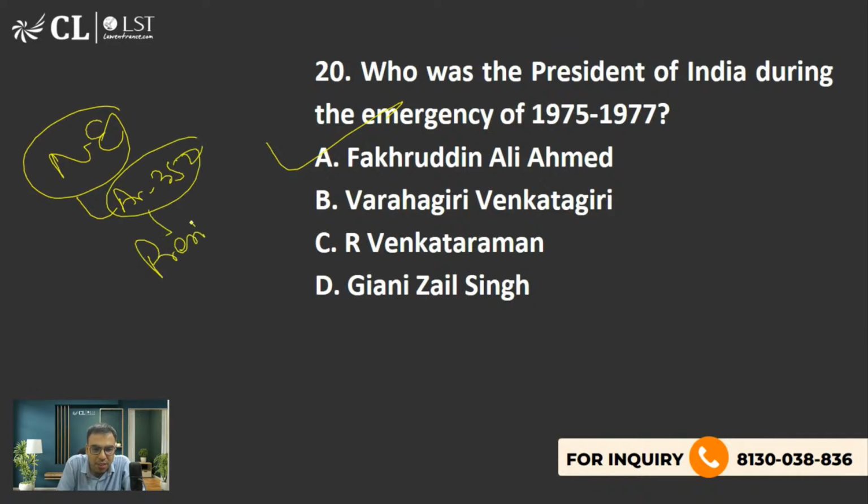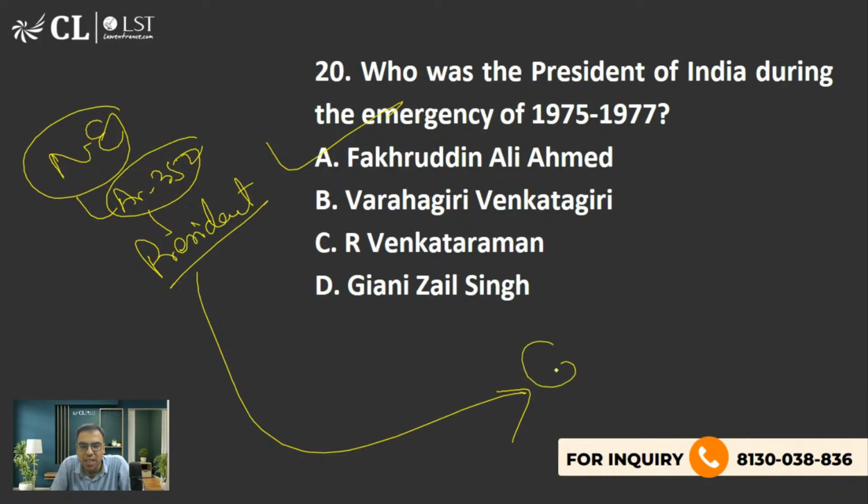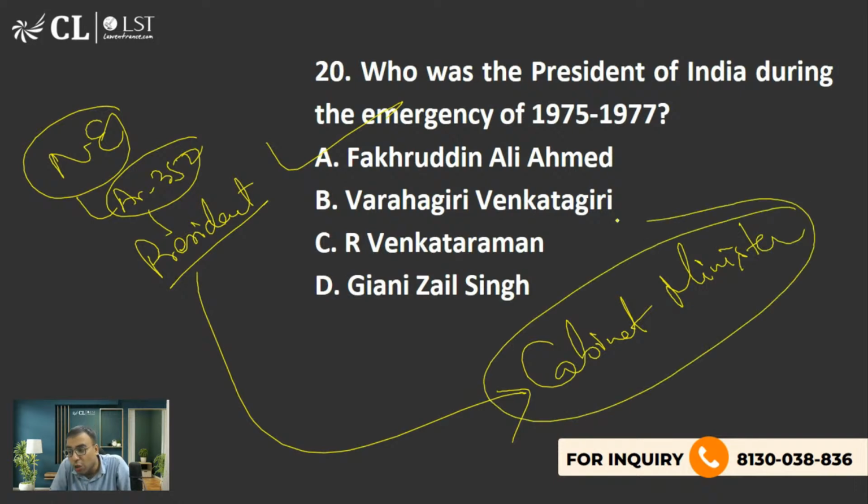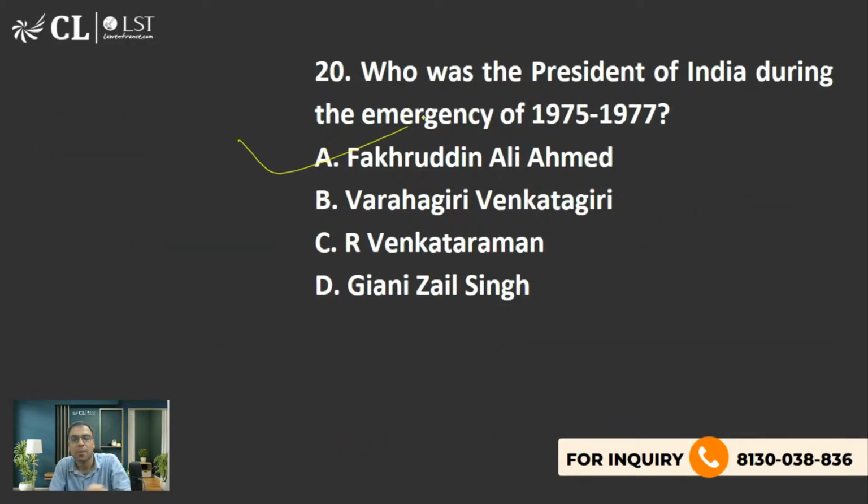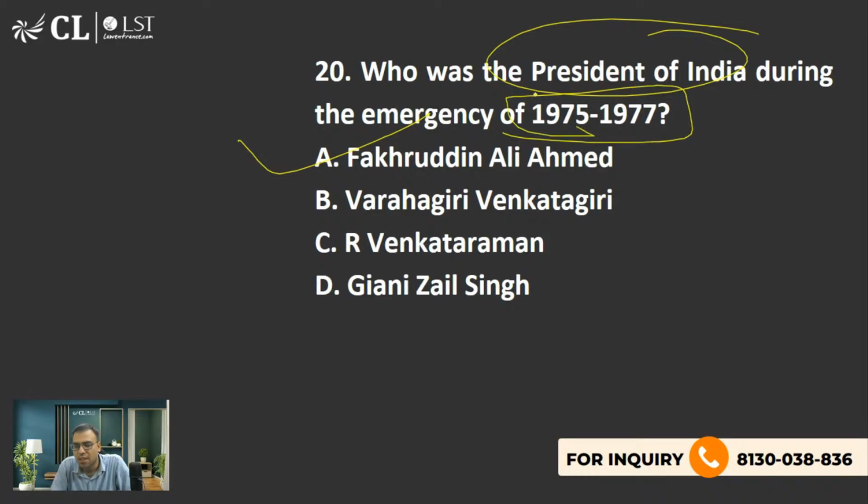Please be careful, not Prime Minister. You can say on the advice. Currently, Article 352 says on the advice of Cabinet Ministers. Means on the advice of or like approval of all the Cabinet Ministers. Not only the Prime Minister, but all the Cabinet Ministers have to sign. This is the current scenario. Not during the time of Indira Gandhi. Okay. Later on, this provision was added. But you should know that that is the case. So Fakhruddin Ali Ahmed was the President of India at that time when national emergency was imposed by Srimati Indira Gandhi. Okay, so A is the right answer.